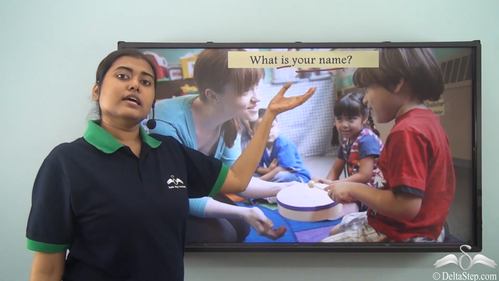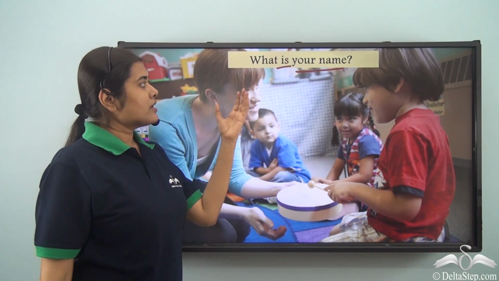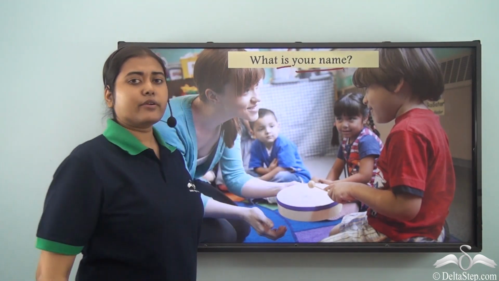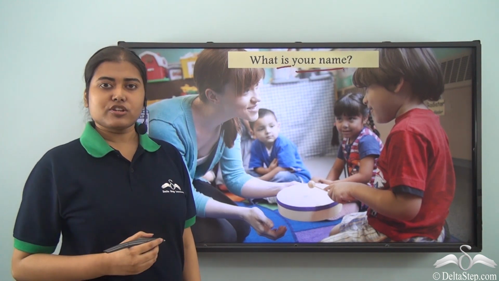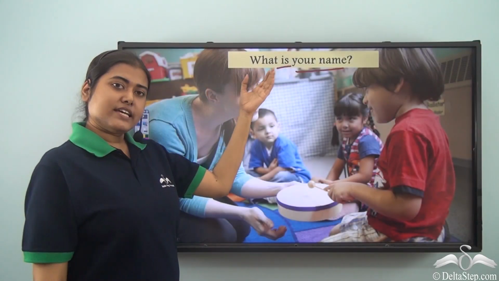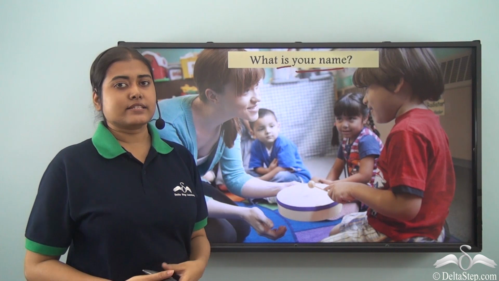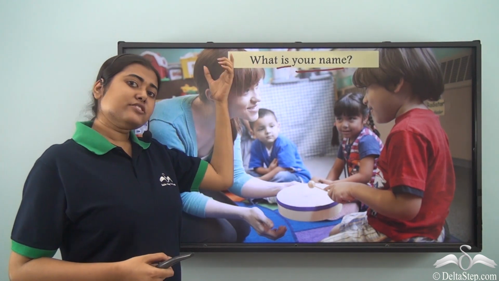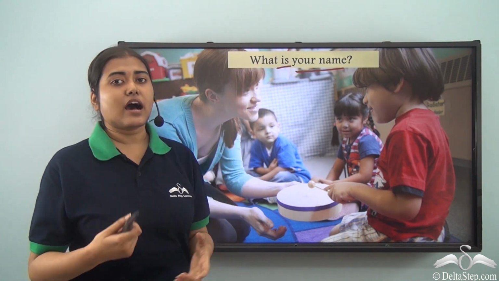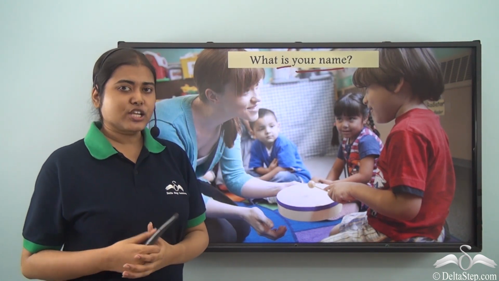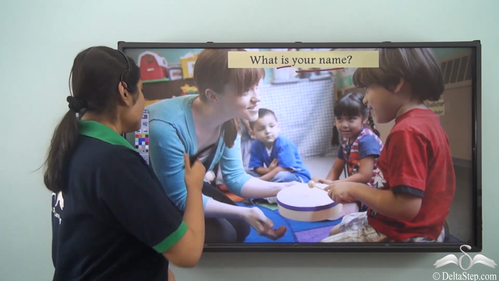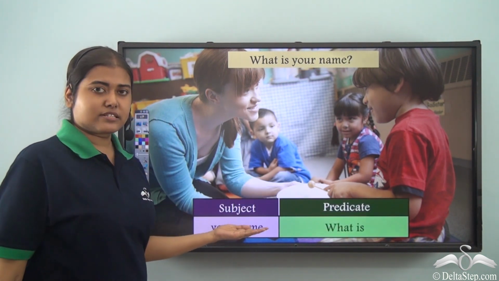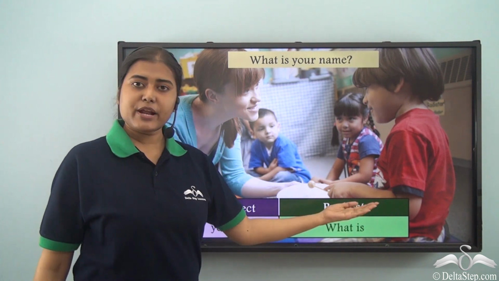So, what is what? In a way, that is, your name is what? So, your name here becomes the subject of the sentence. So, what is becomes the predicate of the sentence. So, once again you see that what, despite it being the question that we ask to find out the subject in a sentence, here what is actually not the subject. Your name is the subject, what is the predicate.